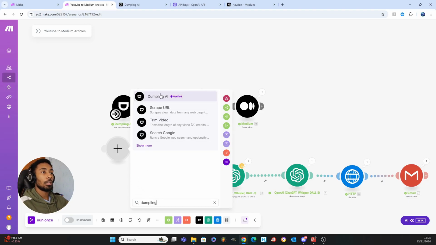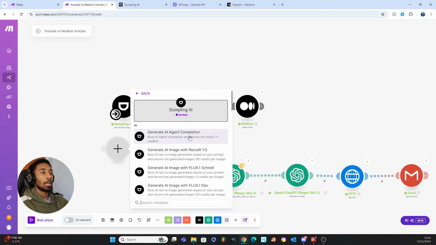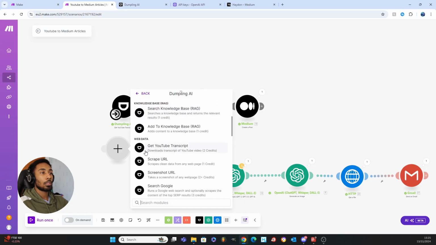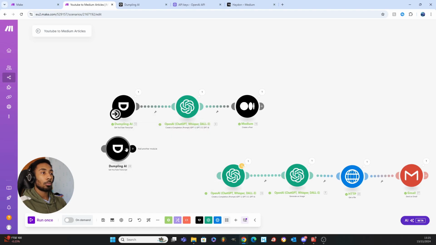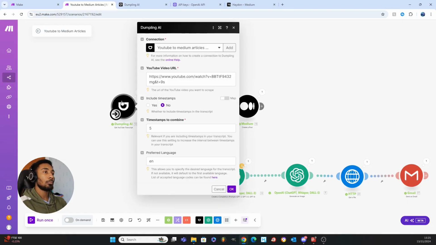You can see it coming up here. We can click on it, and the one that we are looking for is here, Get YouTube Transcript. So you're going to add that block in. Now it's going to say an error because it's not connected to anything, but once we connect it up, it will be fine. So I'm going to delete this for now, and we're going to open up the one that we already have here, Dumplings AI.